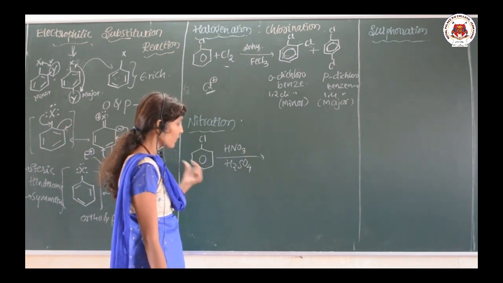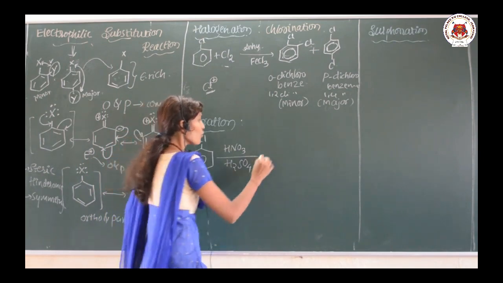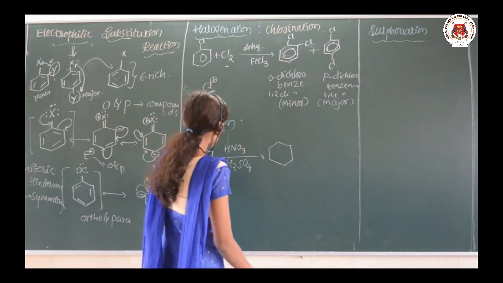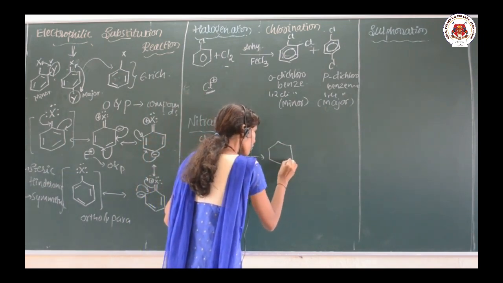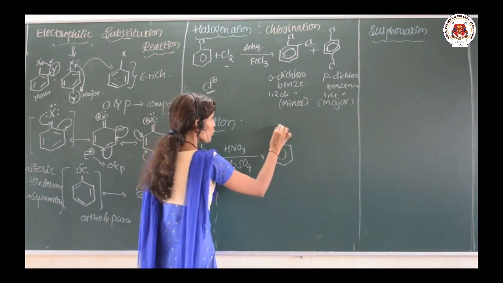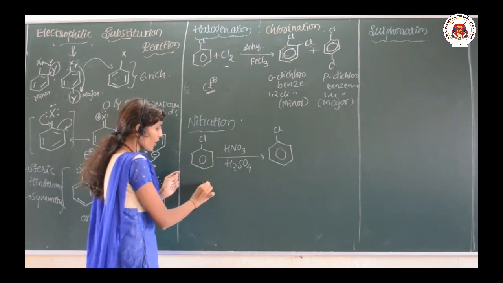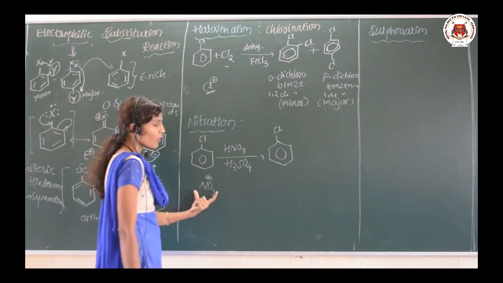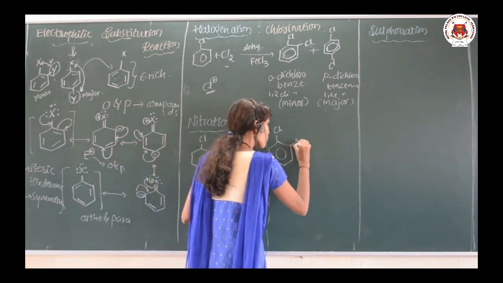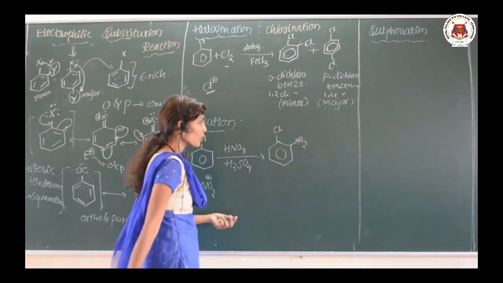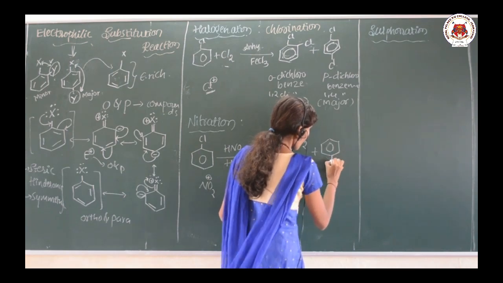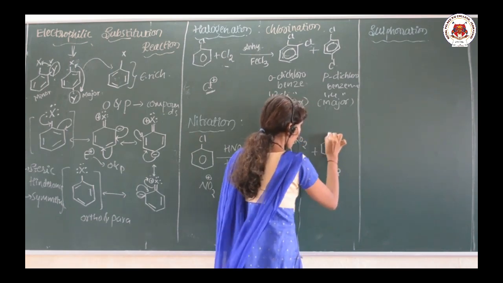When the chlorobenzene is treated with the nitrating mixture, we are going to get ortho and para products. So as I said, Cl will remain. Which is the electrophile here? Nitration means nitronium ion, NO2 plus. This one is the electrophile. So in one product we have to attach the NO2 group to the ortho position. In one more product we have to attach the NO2 group in the para position.